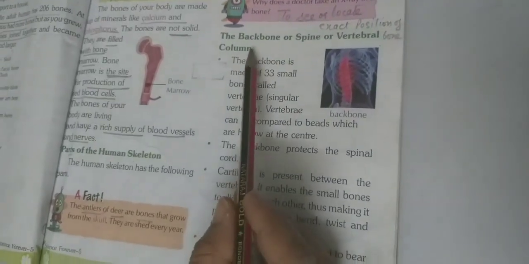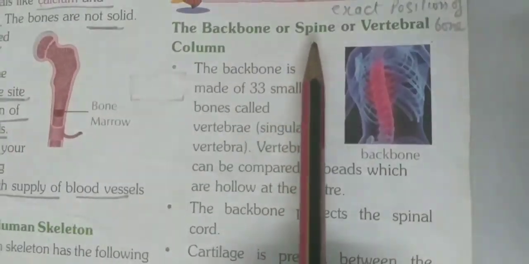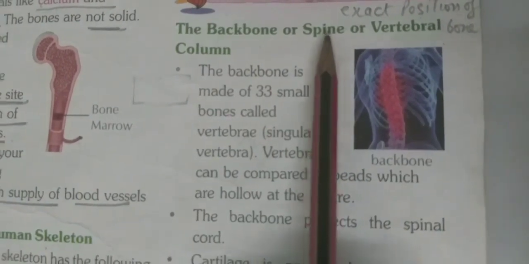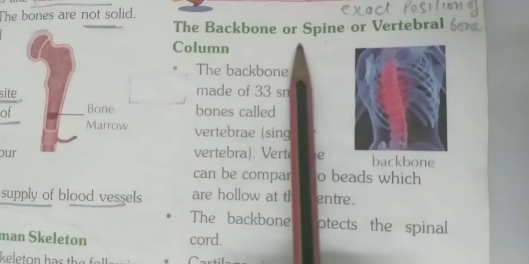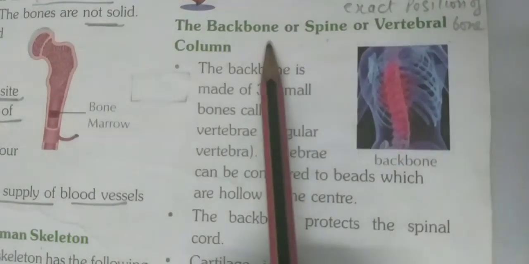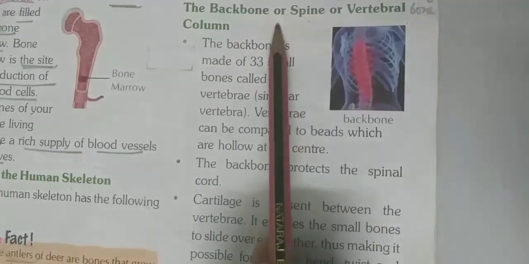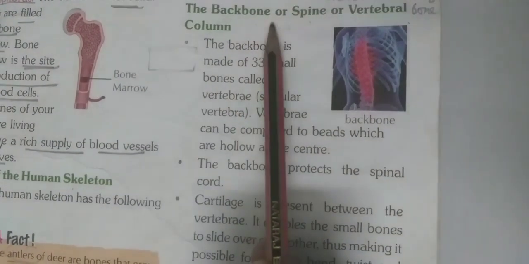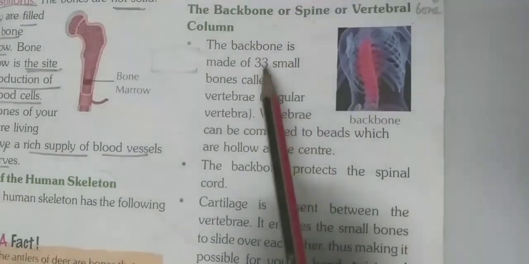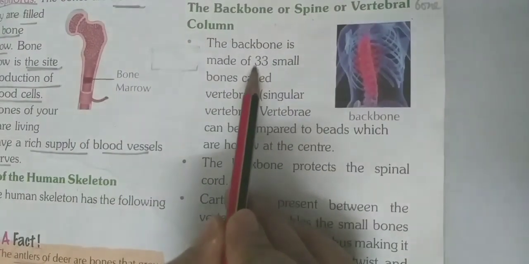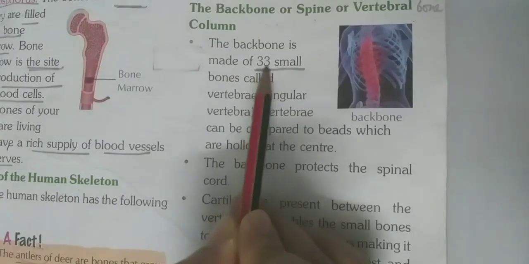Next part of the skeleton system, the backbone. What is another name? Spine. Another name? Vertebral column. Backbone. When you touch your back with your hand, then you feel a long bone is there. That one is the backbone. That long bone is not single. This backbone has 33 small bones. Underline 33 small bones.